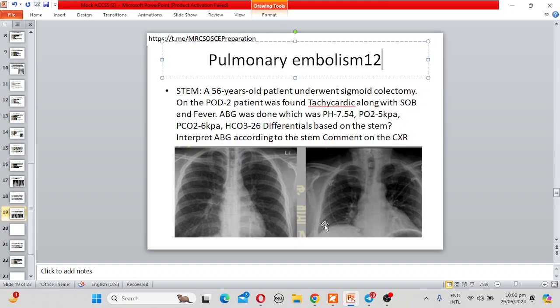How will you check the hemodynamic stability of the patient? By cardiac index. Remember, okay? All right. What is the pathophysiology of pulmonary embolism?